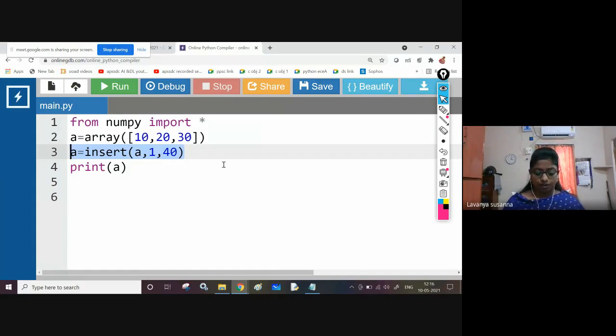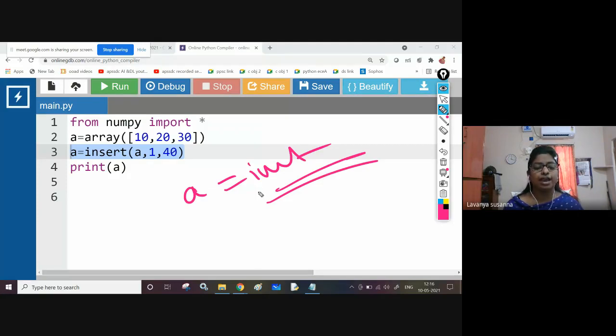See, if you are using insert function, this insert function will return the new array. So that's why you need to provide array A equal to insert like that. Okay, because it will return the new array, newly inserted array 10, 40, 20, 30.